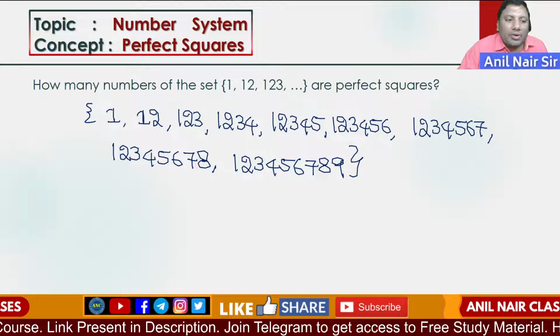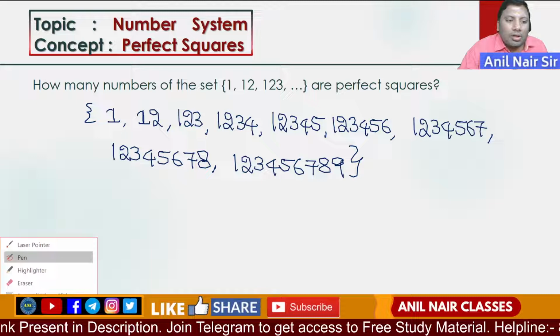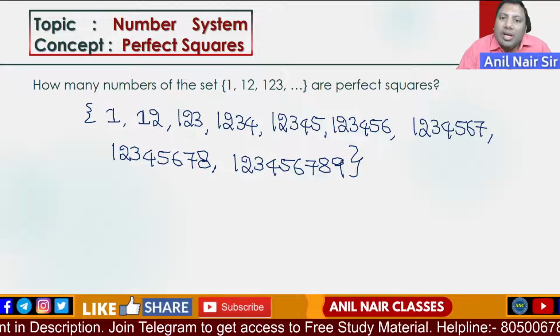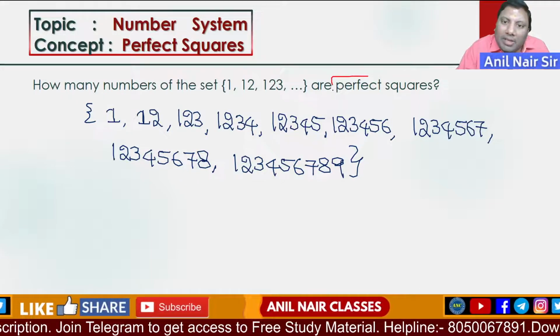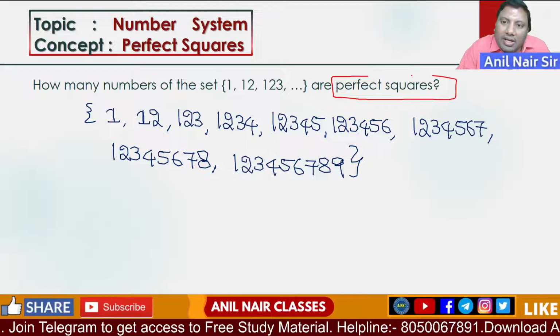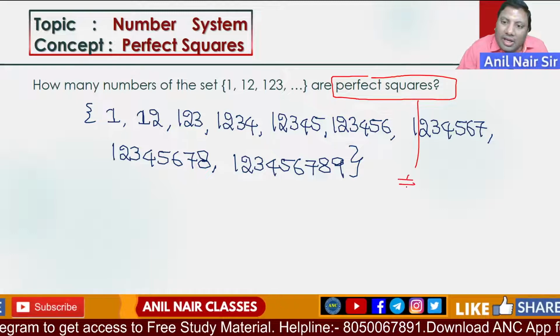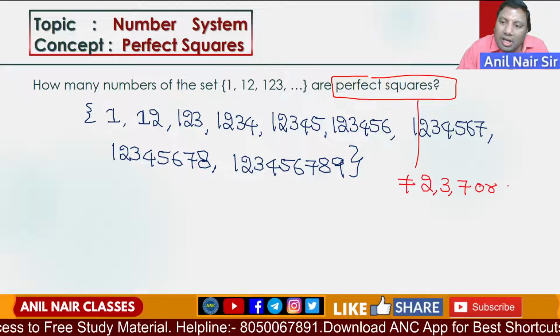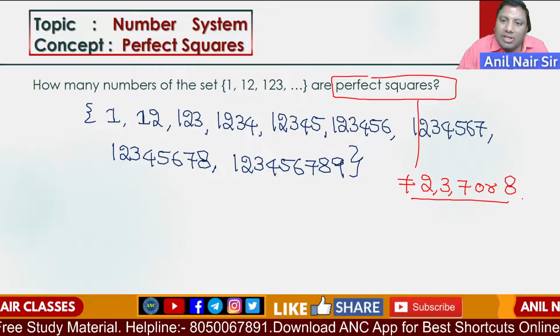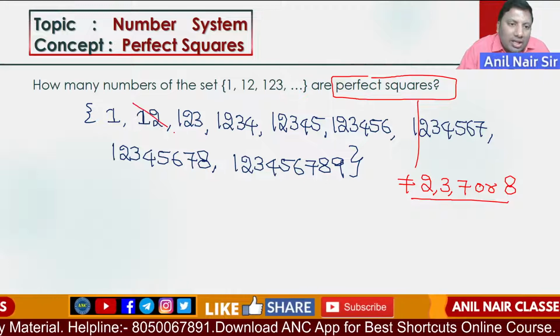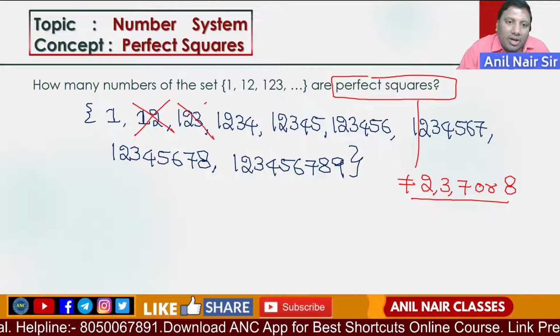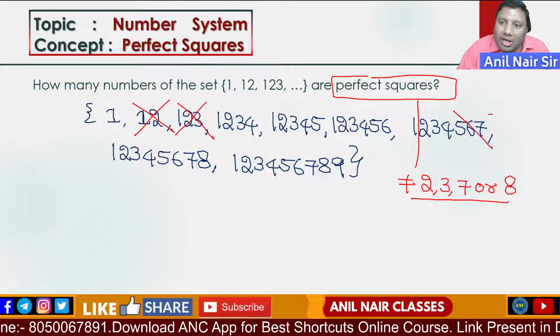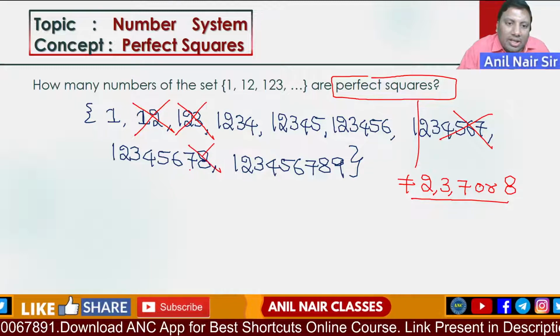Very good question. How many elements in the set are perfect squares? We know the properties of a perfect square. Let us use them. A perfect square never ends with 2, 3, 7 or 8. It cannot end with 2, it cannot end with 3, it cannot end with 7, and it cannot end with 8.